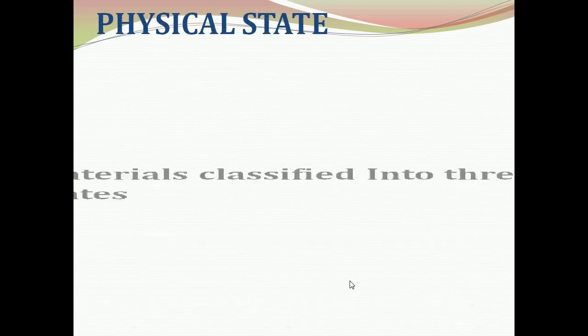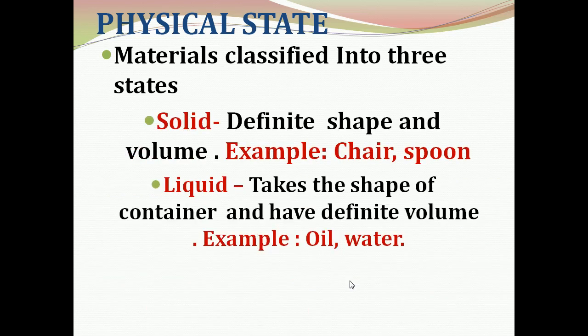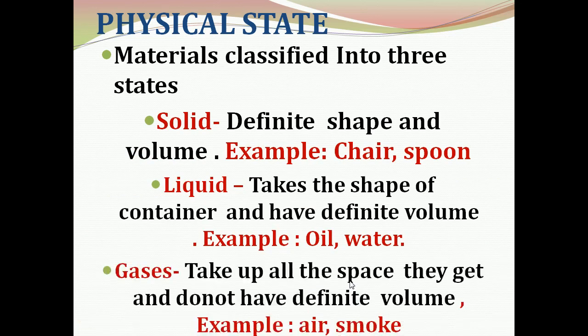First, let us see physical state. Physical state means the three states of matter: solid, liquid, and gas. So materials can be classified into three physical states. Solid has definite shape and volume.